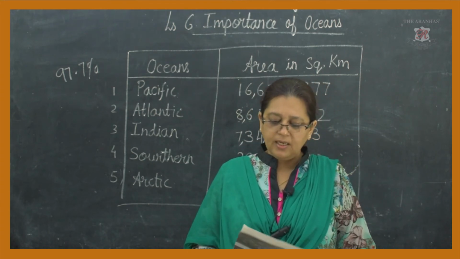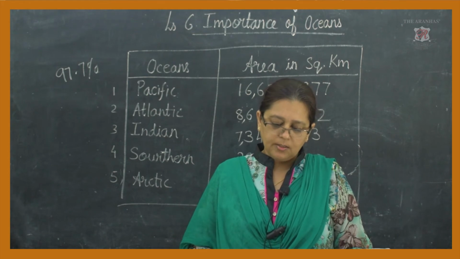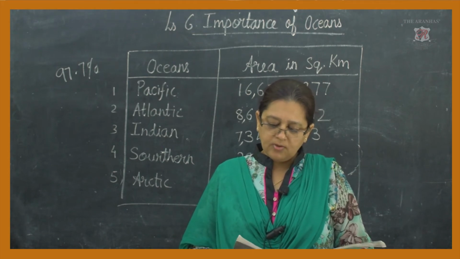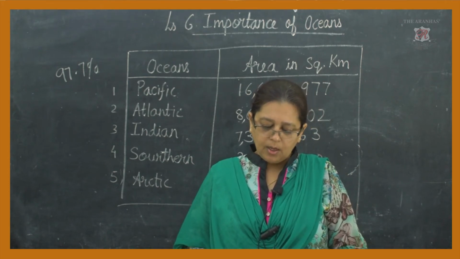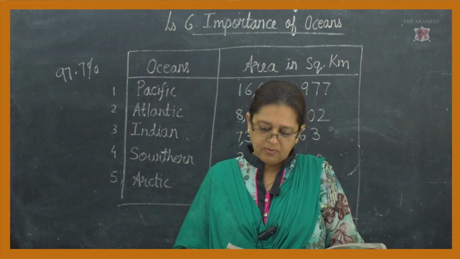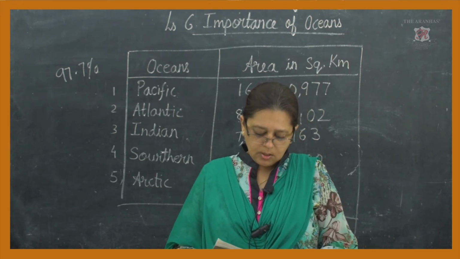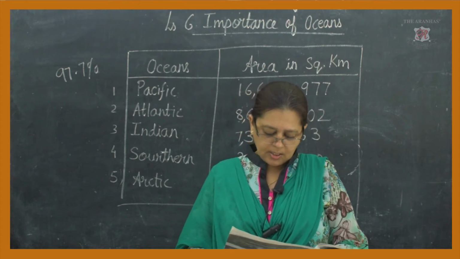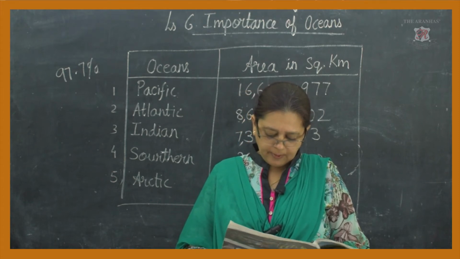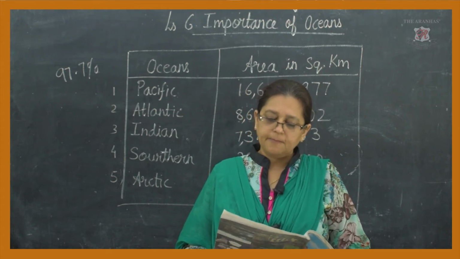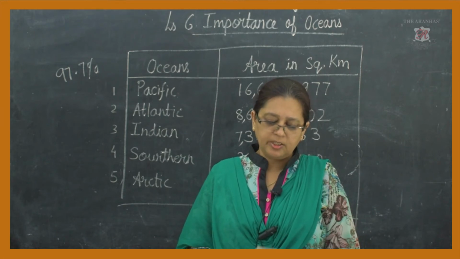We always see the living world around us. There is considerable diversity in the living world. And considerable diversity means what? Large in size, great in amount.